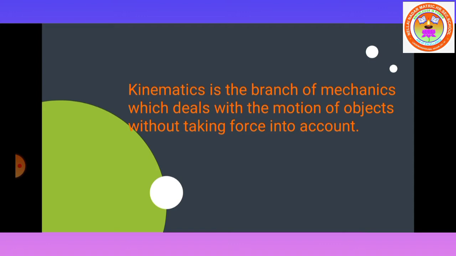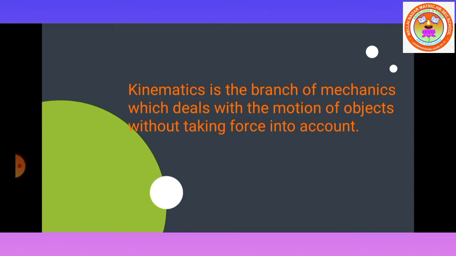Students, here mechanics is classified into two types. Already you know what mechanics is. Mechanics is used to study the motion of bodies. Here it is classified into two types, that is kinematics and kinetics.